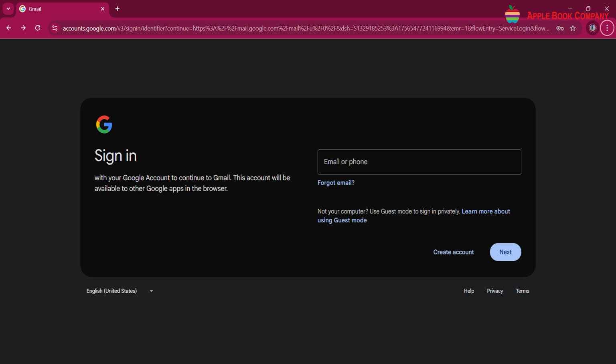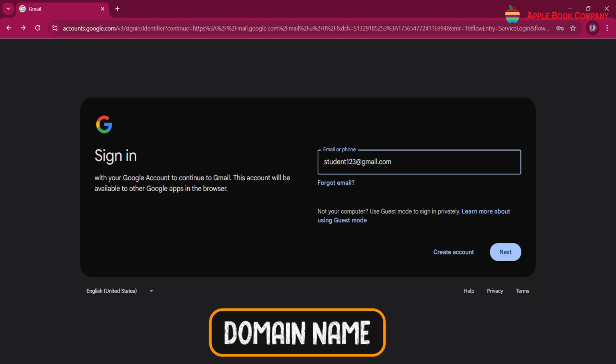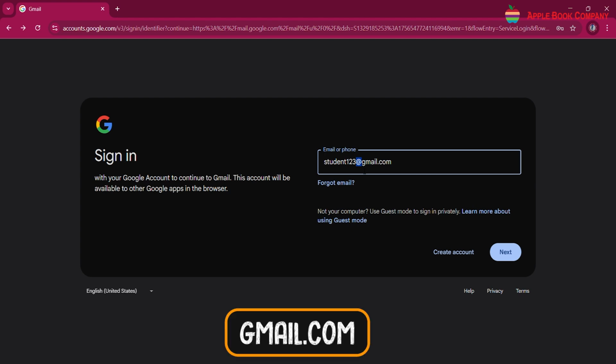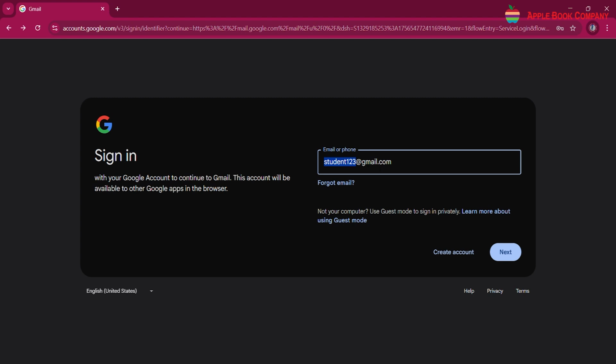For example, in the email address student123@gmail.com, student123 is the username. Domain name. This is the part after the @ symbol, which identifies the service provider. Common email domains are gmail.com, yahoo.com, and outlook.com. In student123@gmail.com, gmail.com is the domain name. Each email address is unique, meaning no two people have the same email address. This unique address helps ensure that messages are sent to the correct person.